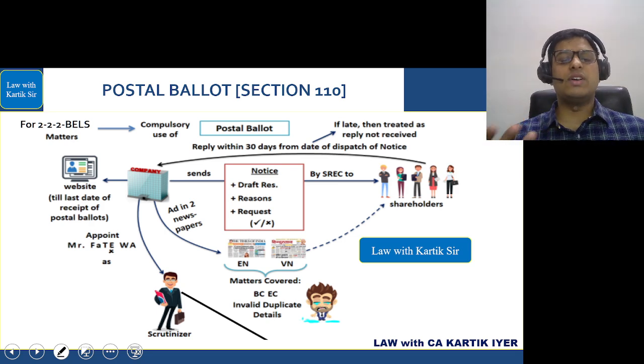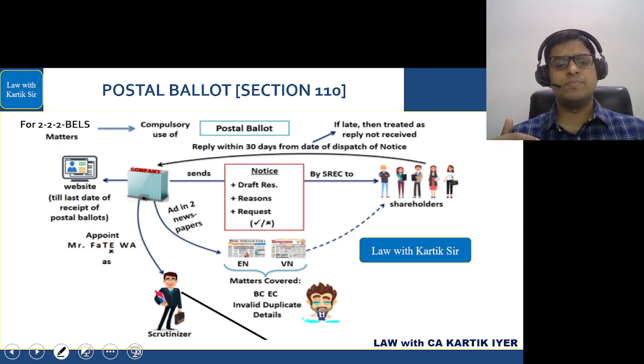The company will cover some matters regarding the postal ballot. They will cover the business to be transacted by postal ballot. They will mention when the dispatch of notice was completed, the commencement of voting and the end of voting. If the voting is invalid, the vote will not be counted. If the member requests a duplicate copy so that he can vote, can he be given one? The answer is yes. And if there is any grievance, you have to provide the details of a person who will solve all grievances.